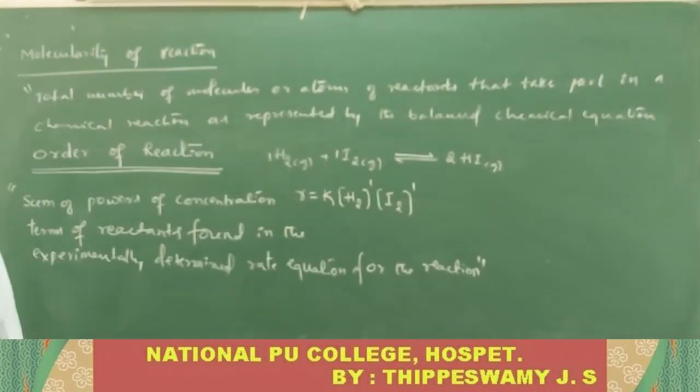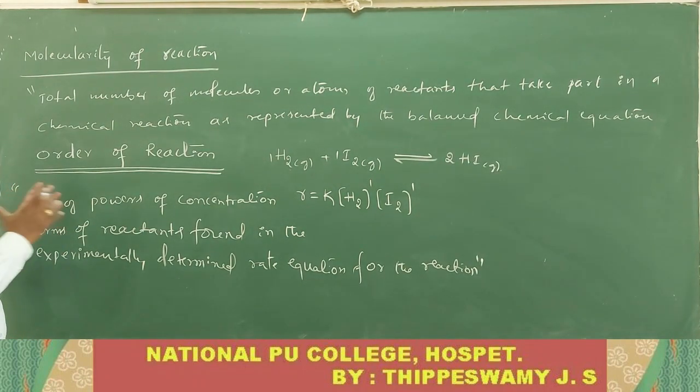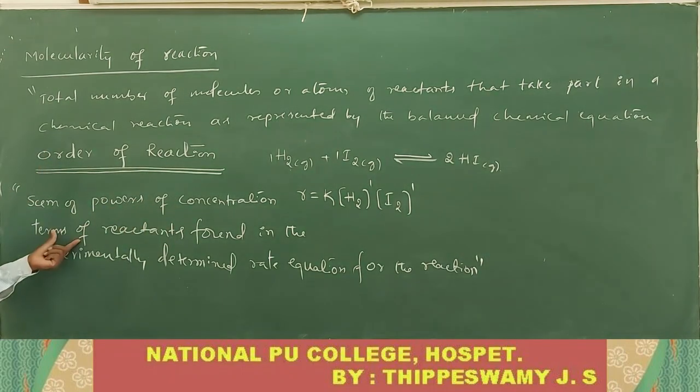Listen all of you, what is meant by the term order of reaction? Sum of powers of concentration terms.